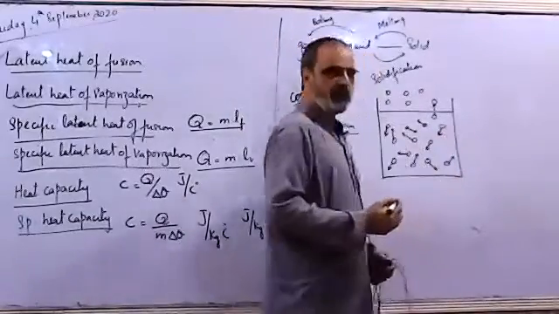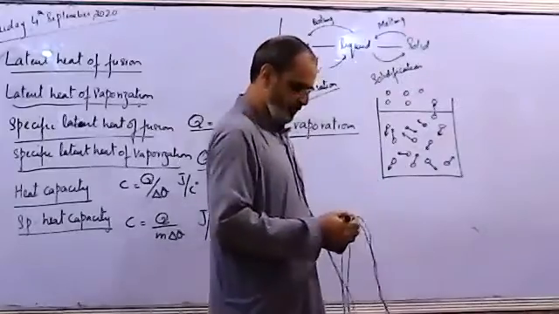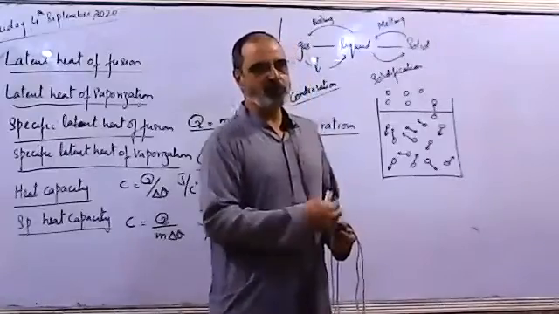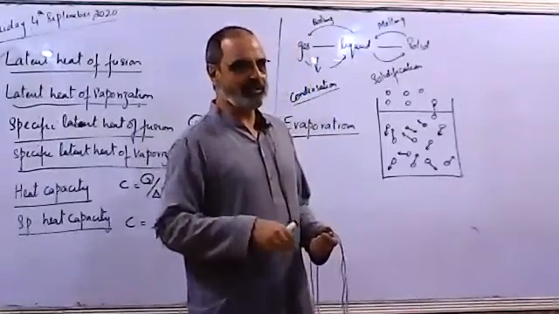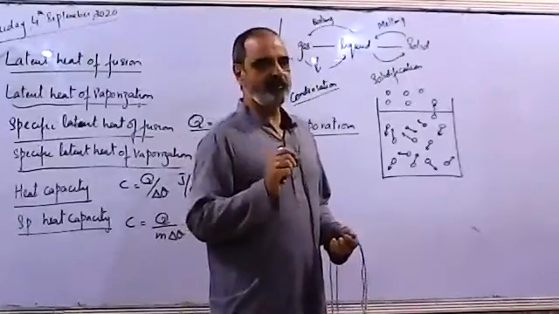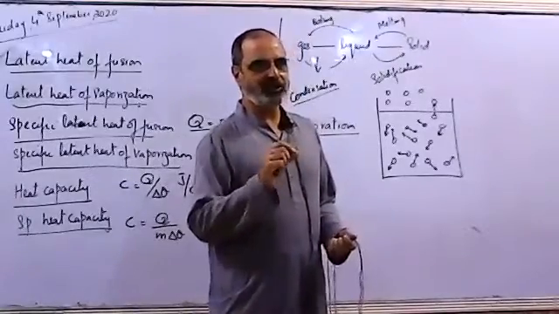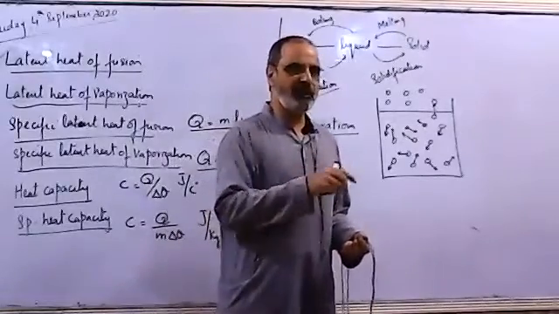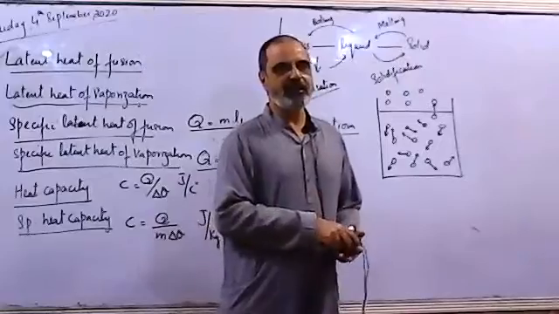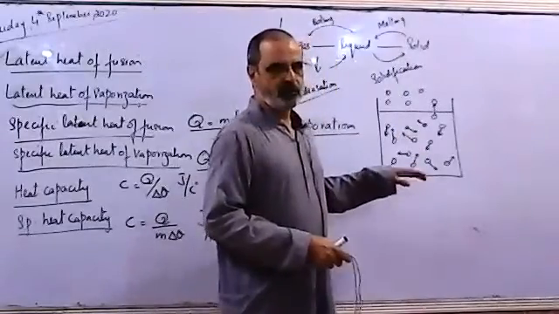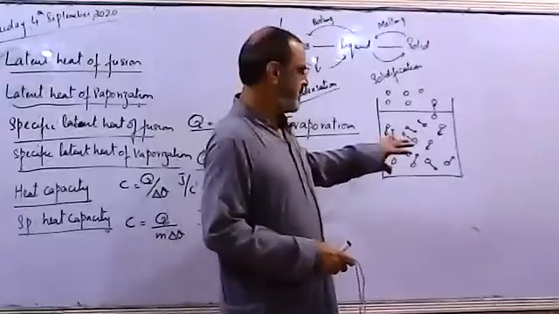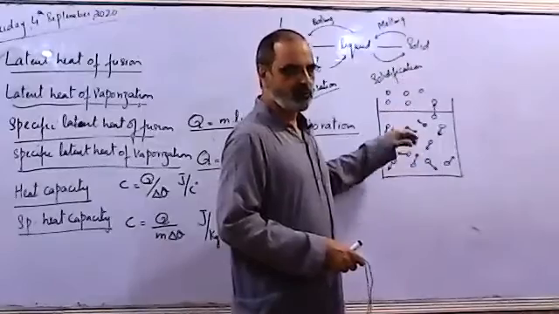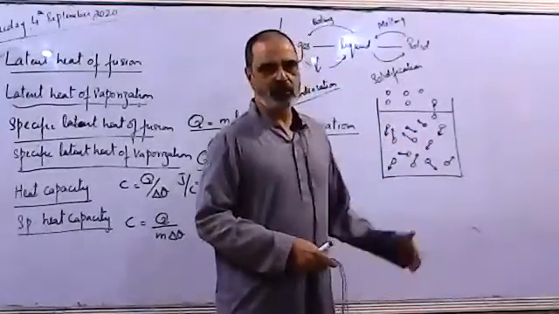The liquid cools due to evaporation. Why is it cooling? Because the highly energetic molecules are leaving and the molecules which are left in the liquid are less energetic. As I defined, temperature is the average kinetic energy of the molecules. So on average, the kinetic energy of the molecules of the liquid falls. That's why the liquid cools. So during evaporation, highly energetic molecules are leaving the surface, leaving behind less energetic molecules, due to which the temperature of the liquid falls.